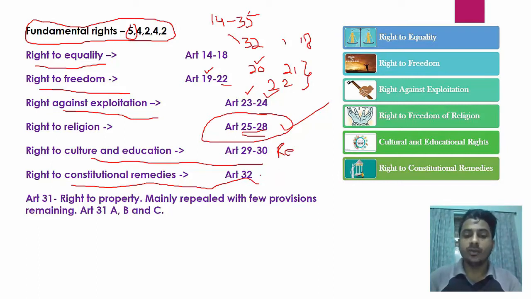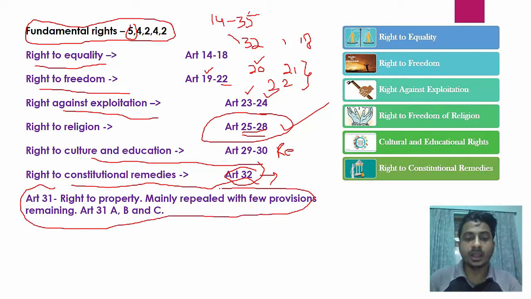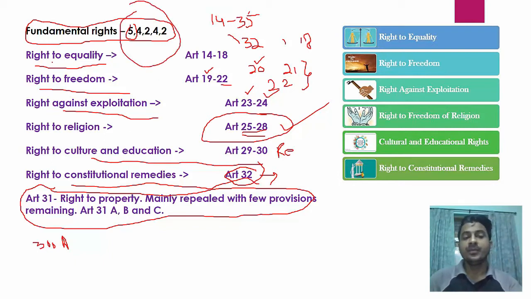Okay, so in this, if your fundamental right is violated, then under article 32 you can approach the Supreme Court. Okay, now article 13, why have I left it? Because there was right to property in that, which is not a fundamental right now. It is only a constitutional right in article 300A. Okay, so in this way you can remember the fundamental rights. Simply you have to remember this formula 54242, and then you can group the articles and remember them.